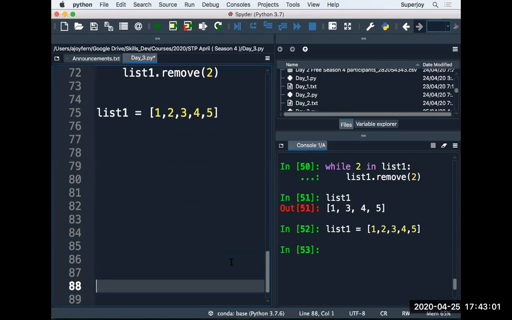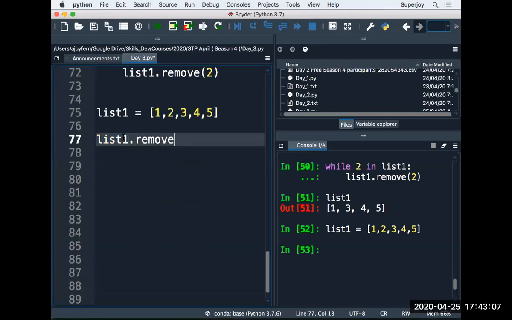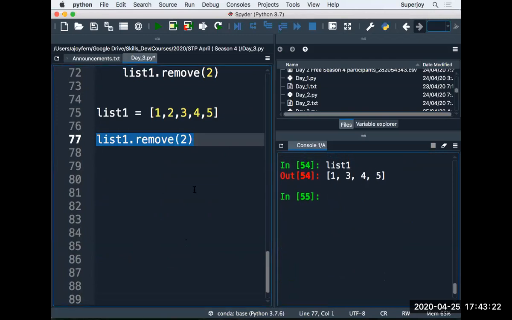This is the list we have. And now you know that we can use the remove method to, let's say, remove the 5. Or let's say I want to remove 2 there. So now you can see in the list that 2 is removed, right?